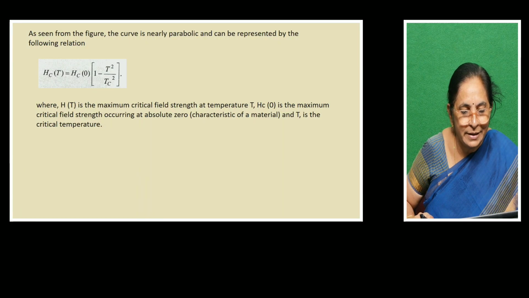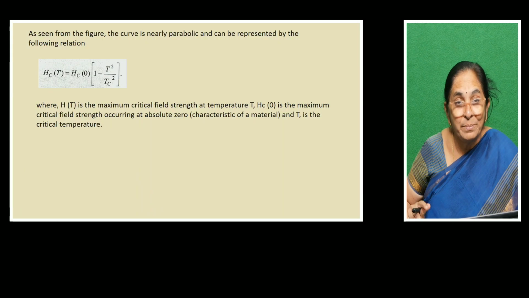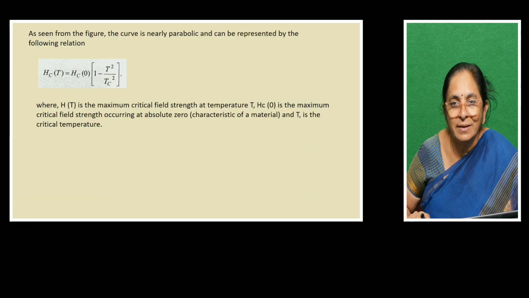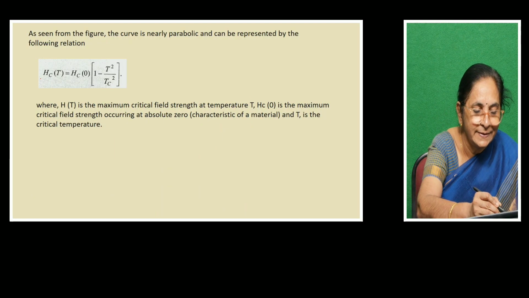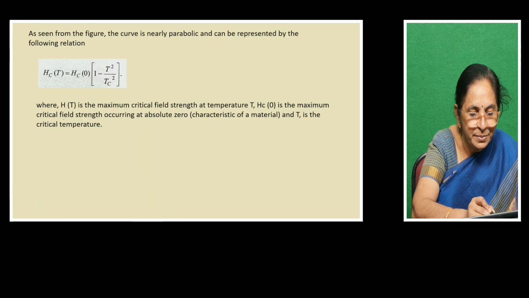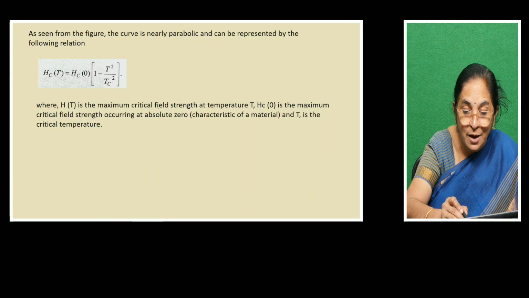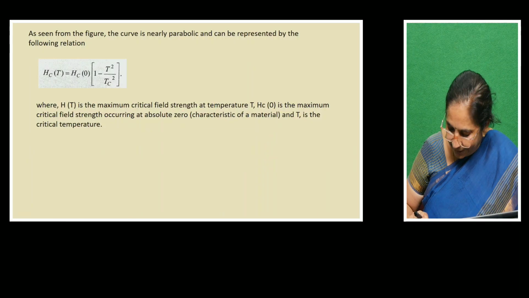What is called T? Let us see now. So Hc of T is the maximum critical field strength at temperature T. Hc of 0 is the maximum critical field strength occurring at absolute 0.